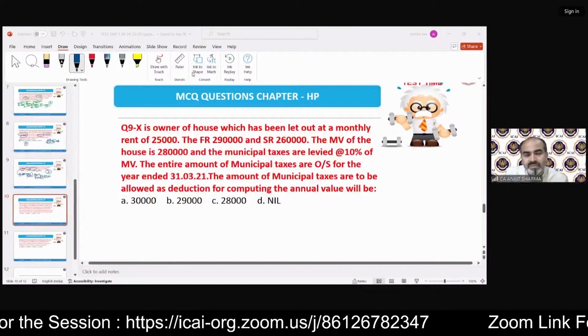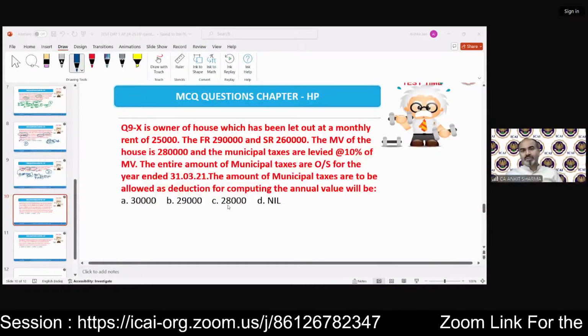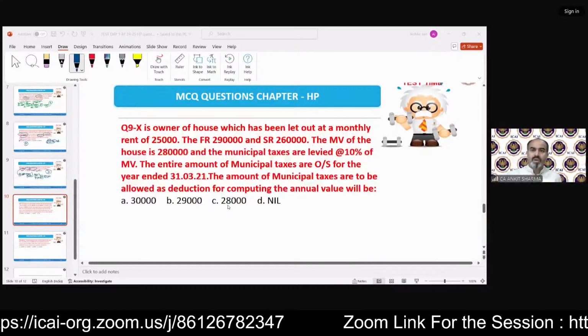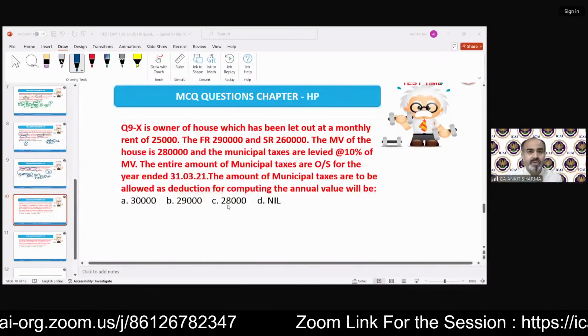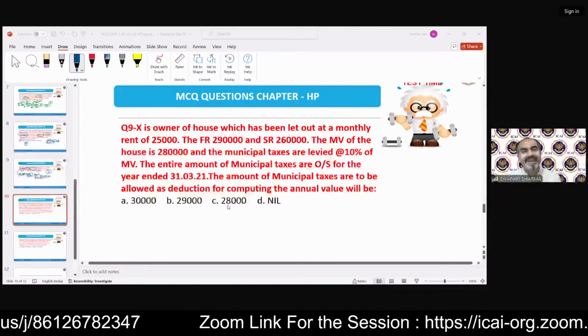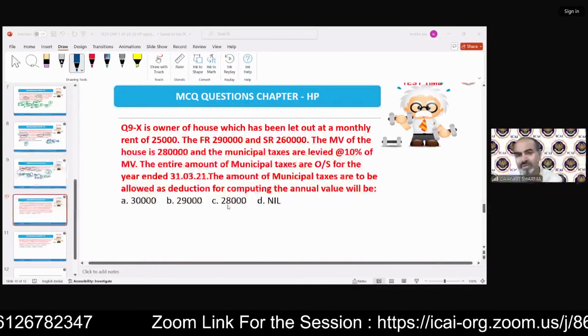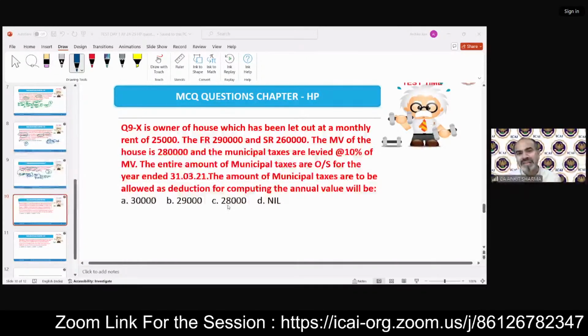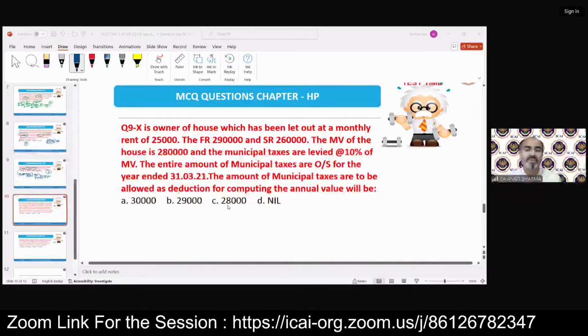So X is owner of a house which has been let out at a monthly rent of 25,000. The fair rent is 2,90,000. Standard rent is 2,60,000. Municipal value of the house is 280. And the municipal taxes are levied at 10% of the municipal value.